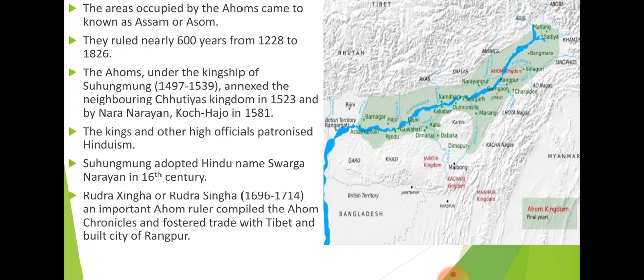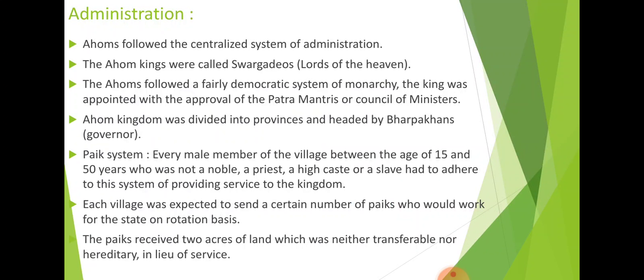There you can see in the picture, in the map of Assam, below the red line, that is the Ahom kingdom, and Rangpur is also mentioned. This city was built by Rudra Singha, whose rule lasted from 1696 to 1714. So this is the introduction related to the Ahom kingdom.